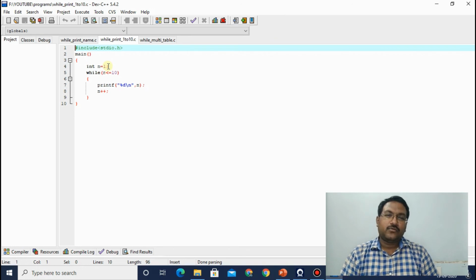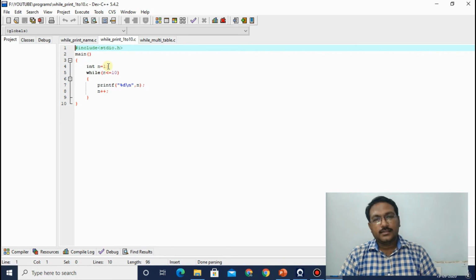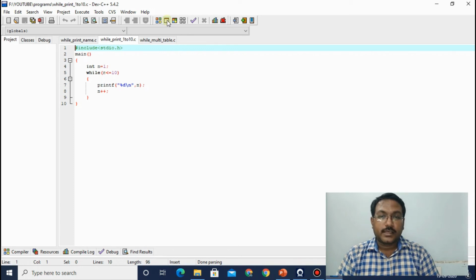The value of n will be incremented from 1 to 10 and the condition will be checked. Fine. So let us now run it and see how the output comes. I am telling you, these programs are already compiled and saved.